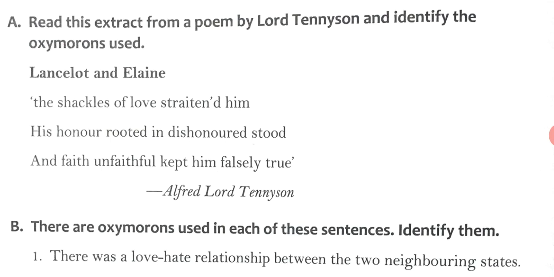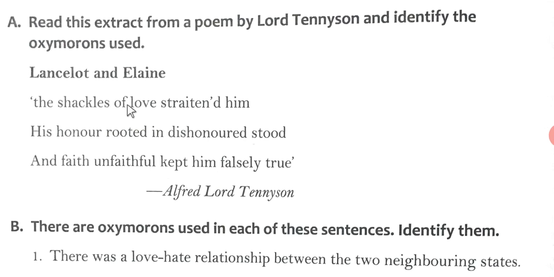Lancelot and Elaine, the shackles of love straightened him. His honor rooted in dishonor stood, and faith unfaithful kept him falsely true. By Alfred Lord Tennyson.